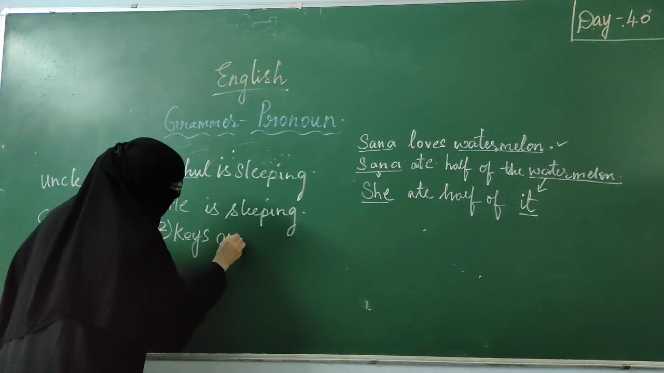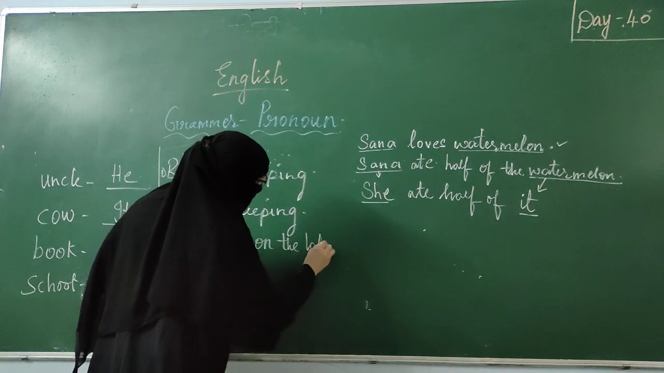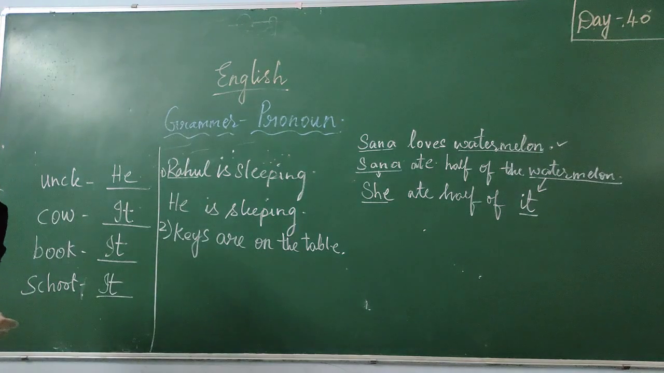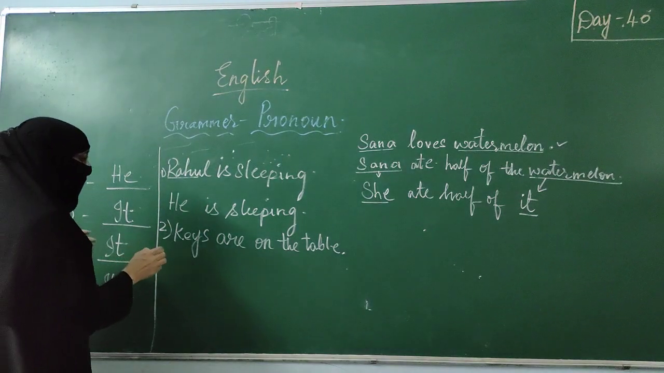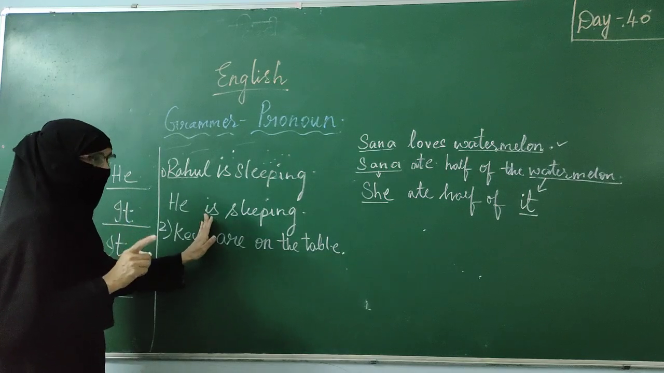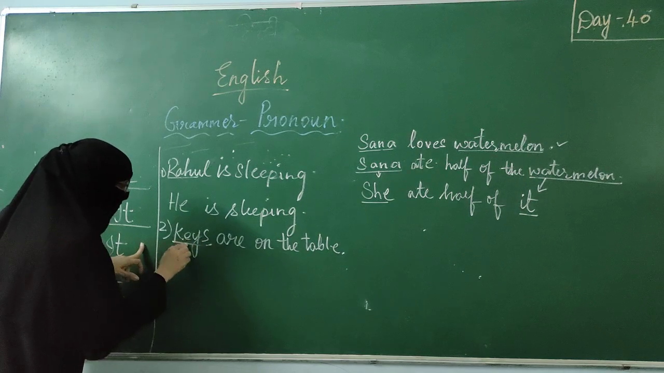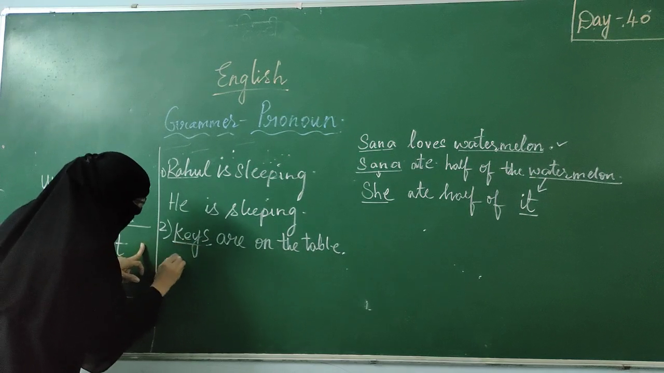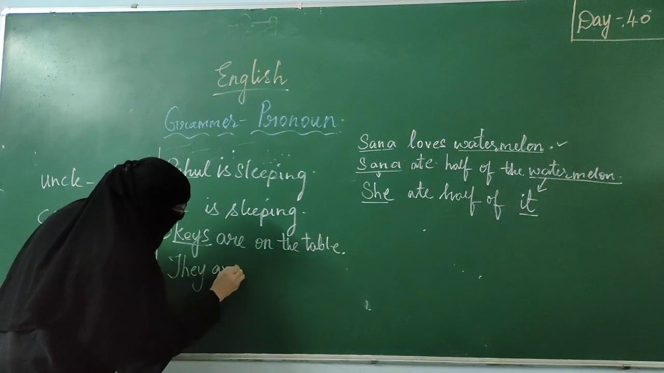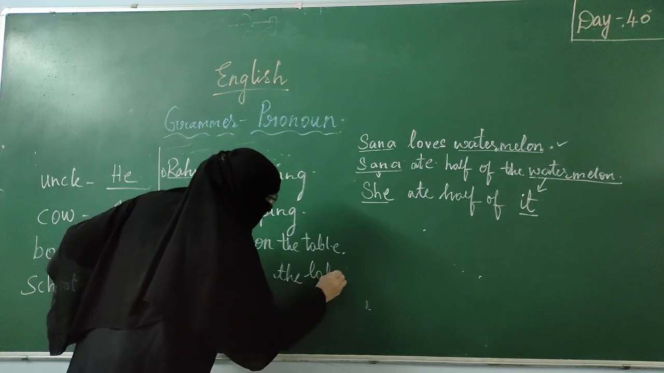Keys are on the table. So keys, they are plural. I am not telling only key, I am telling keys. This is the noun, and in place of this noun, I am using a pronoun. For plural, we use they. They are on the table.